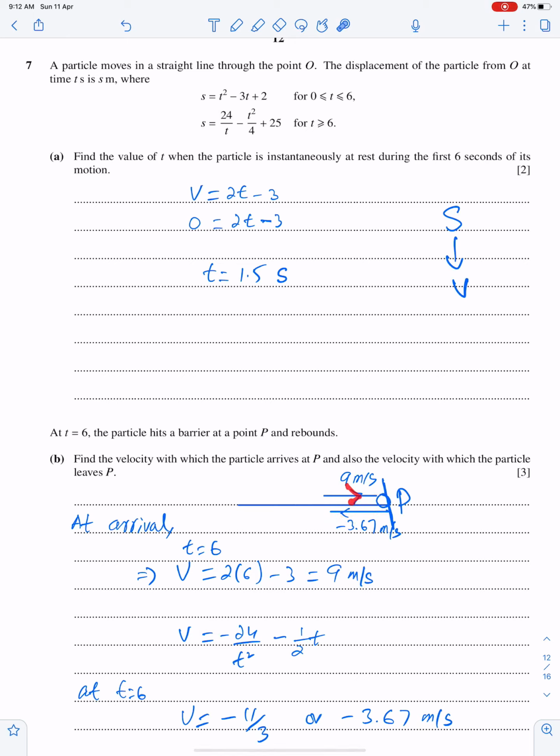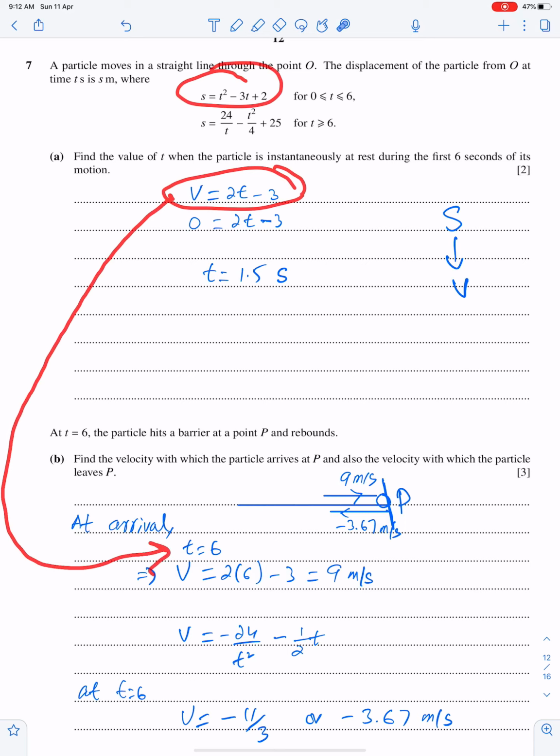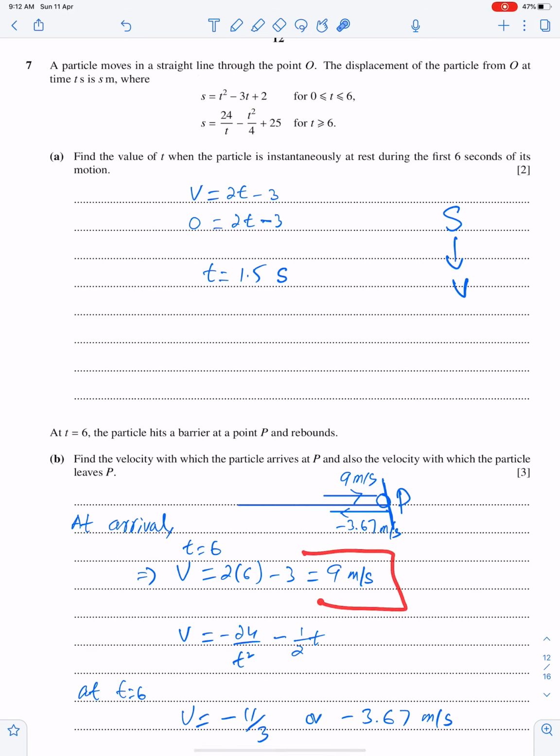For striking velocity, we have to use this equation. And for return velocity, we have to use this equation because particle hits the barrier at t equals 6. So we have the velocity equation. So by substituting t equals 6 here, we can get the striking velocity. This is the striking velocity.